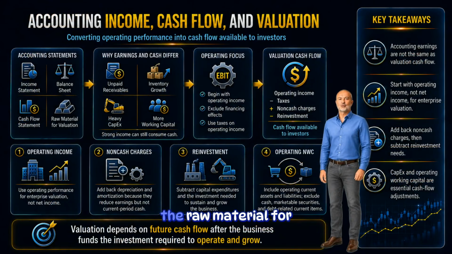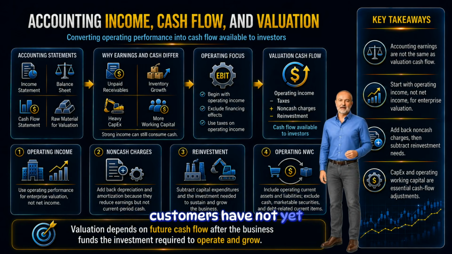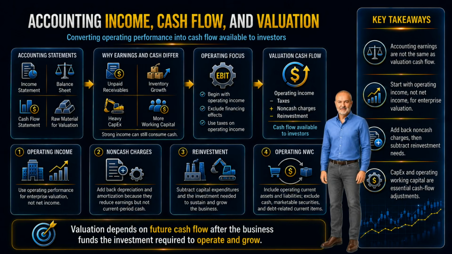Financial statements give us the raw material for valuation, but accounting earnings are not the same as cash flow available to investors. A company may report strong accounting income while using a lot of cash. This can happen when customers have not yet paid, inventory is increasing, capital expenditures are heavy, or growth requires more working capital. The opposite can also happen. A company may report modest accounting income while generating strong cash flow because non-cash charges reduce reported earnings without using cash in the current period.